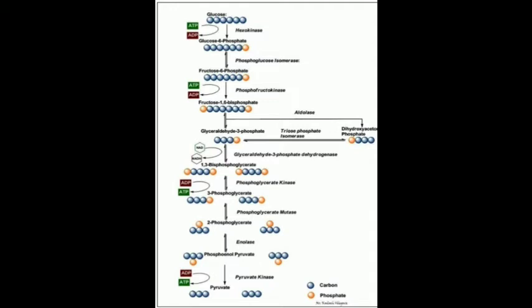Till this, energy was utilized. Now, energy will be conserved. So, in that, first is, I've told you, oxidation. In this, glyceraldehyde 3-phosphate gets oxidized with the help of glyceraldehyde phosphate dehydrogenase. And along with that, NAD picks up hydrogen and gets converted into NADH.